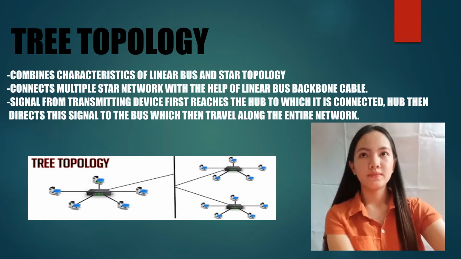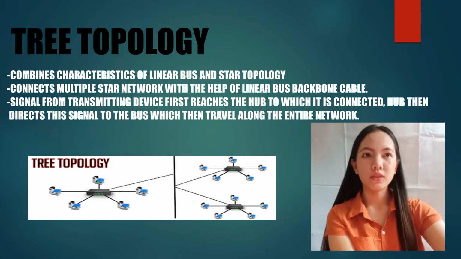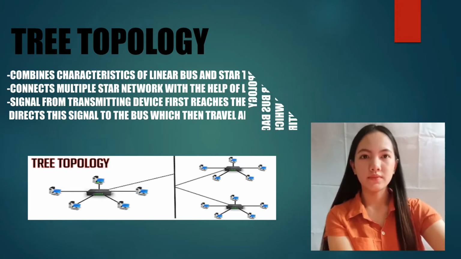Tree topology. A tree topology combines characteristics of linear bus and star topology. A tree topology connects multiple star networks with the help of a linear bus backbone cable. Signal from the transmitting device first reaches the hub or switch it is connected to. The hub then directs this signal to the bus, which then travels along the entire network.